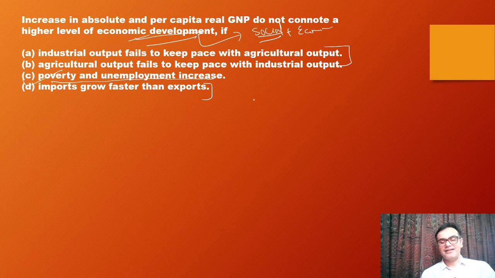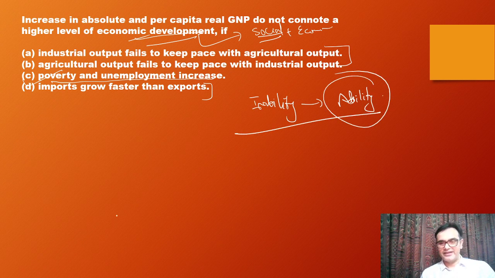Development is what? It is essentially a transition from a stage of inability to a stage of ability. So if you are having a higher amount of poverty, higher amount of unemployment, you're not getting here at the level of social inability, economic inability, political inability to ability. Not happening for you if poverty and unemployment are increasing.